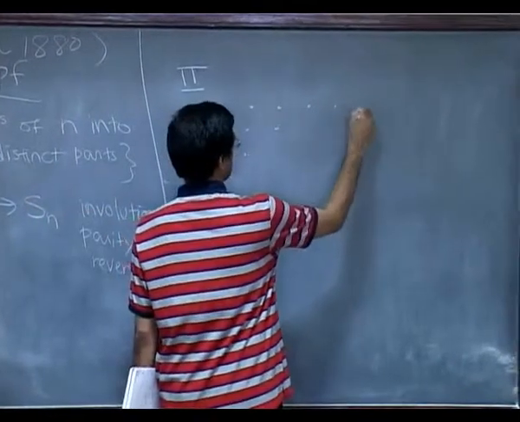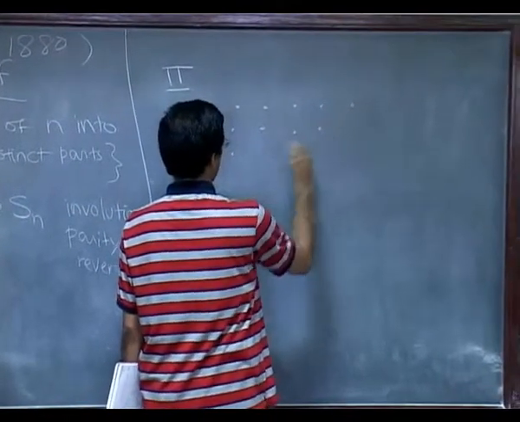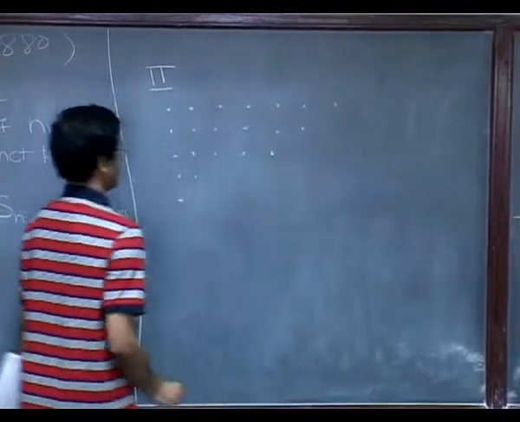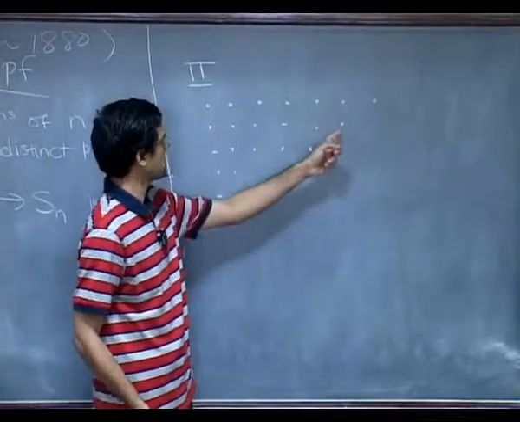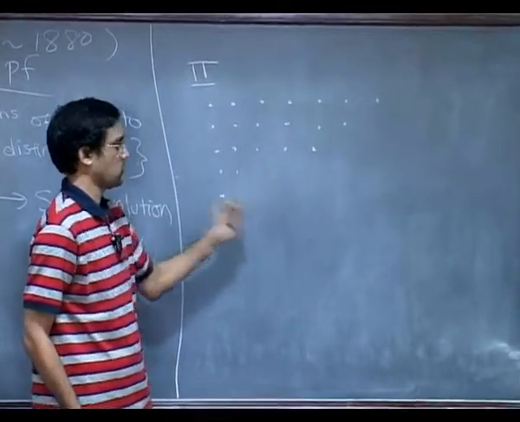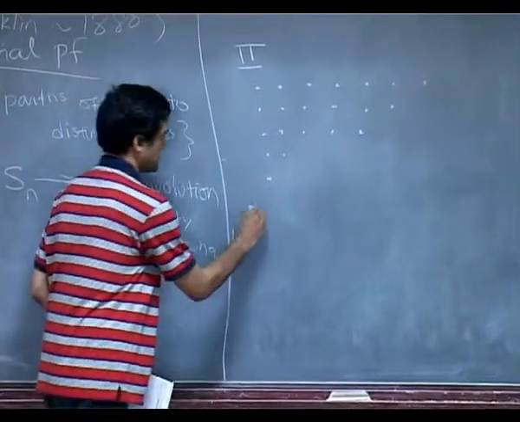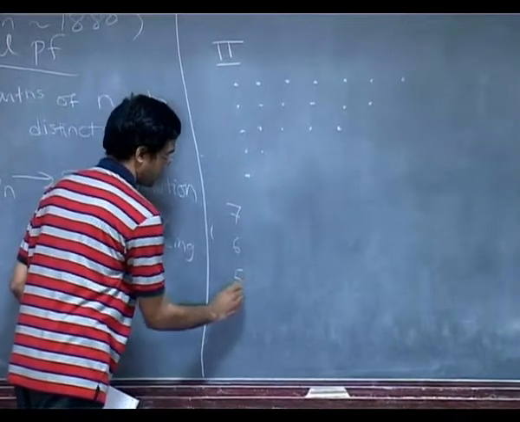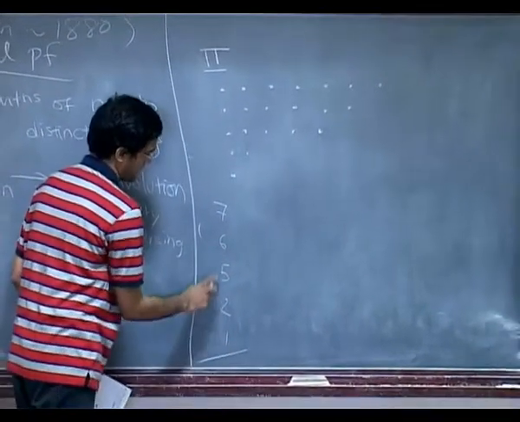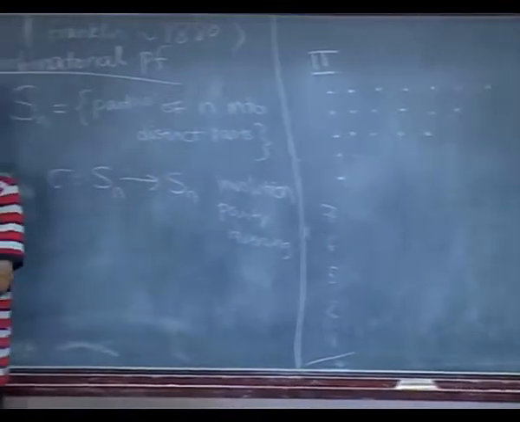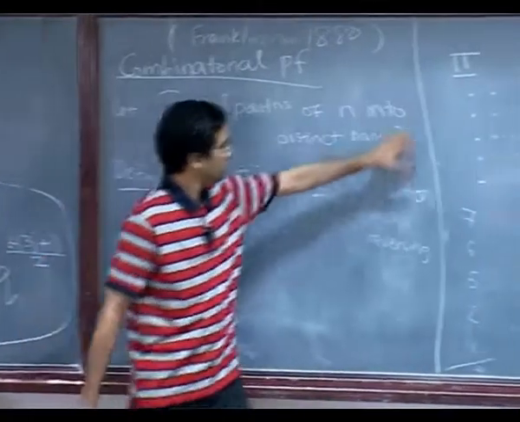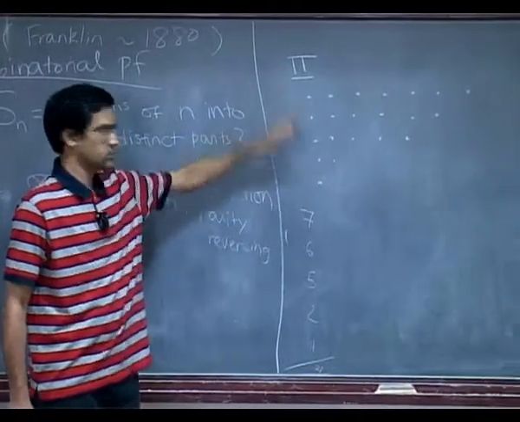Okay, so maybe we just add a couple more. So let's say this is a partition: 7 plus 6 plus 5 plus 2 plus 1. That's 8, 14, 21. It's a partition of the number 21, into distinct parts, and it has how many parts? 1, 2, 3, 4, 5 parts.